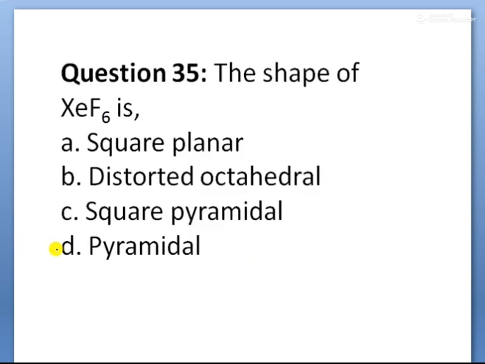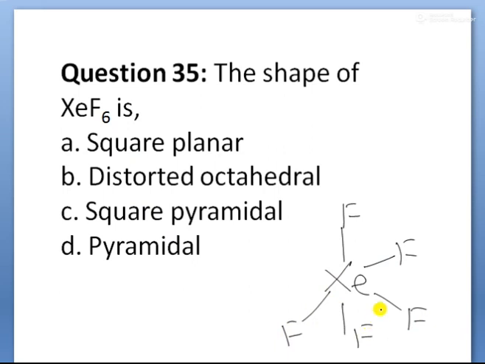Next, children, the shape of the XeF6 molecule. Here xenon is the central atom, surrounded by 6 fluorine atoms, along with one lone pair of electrons.